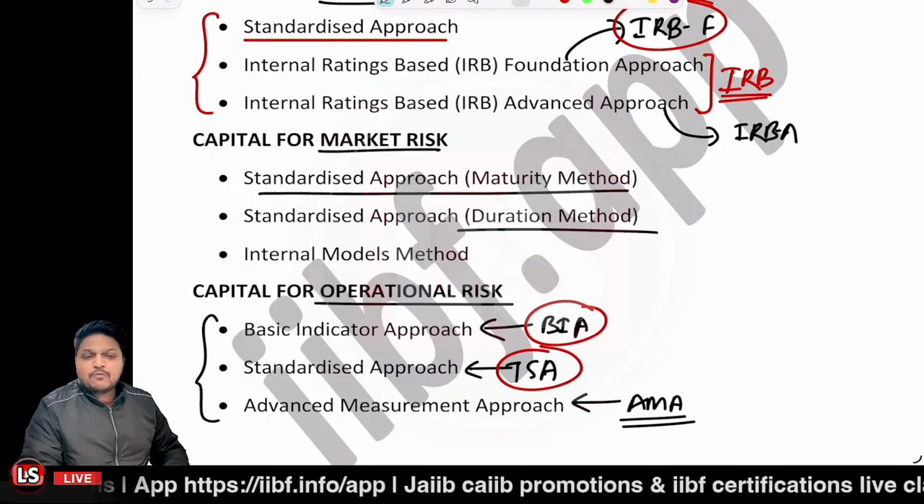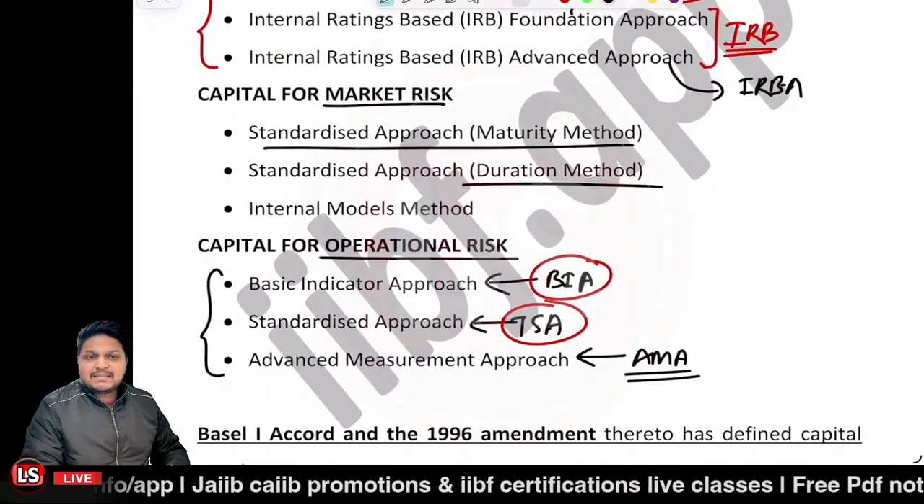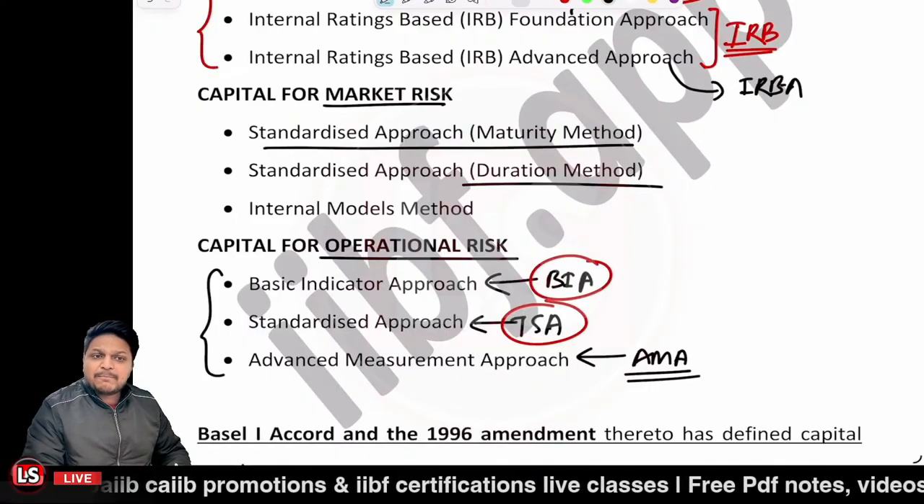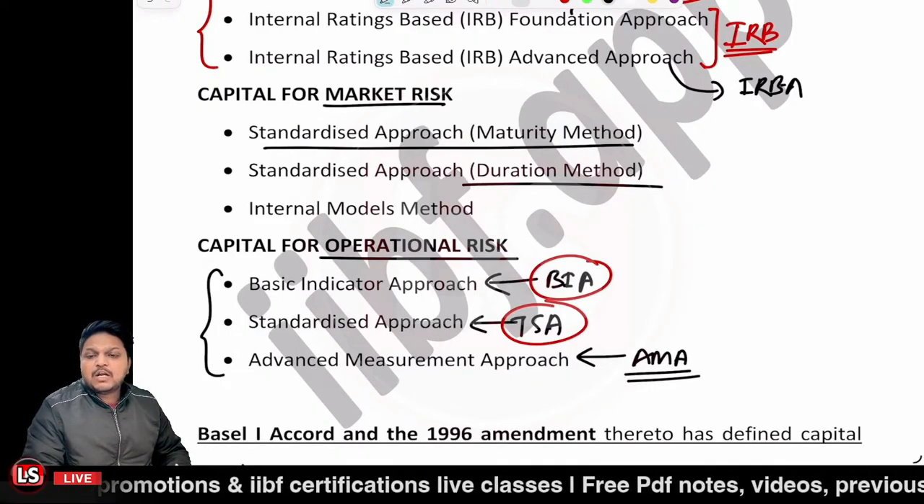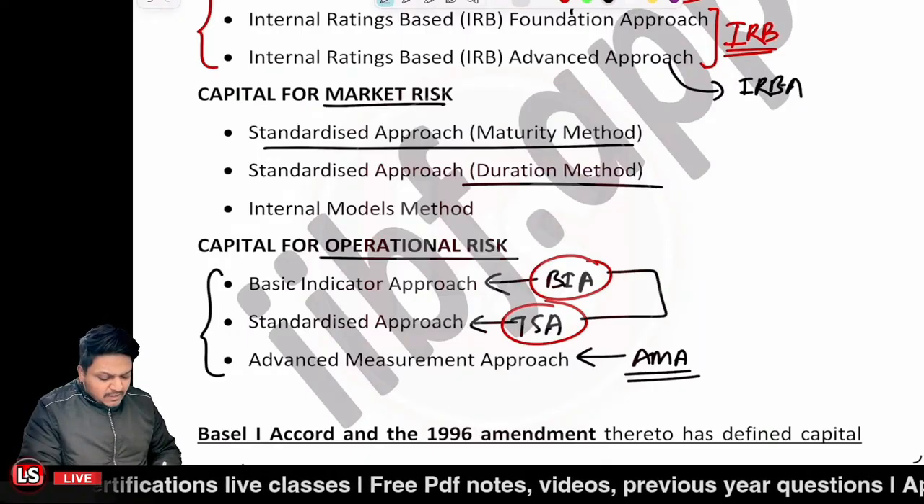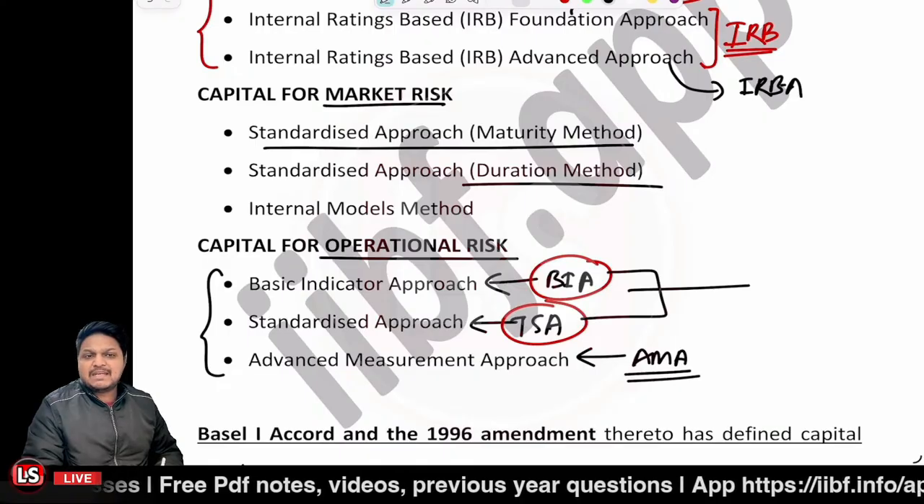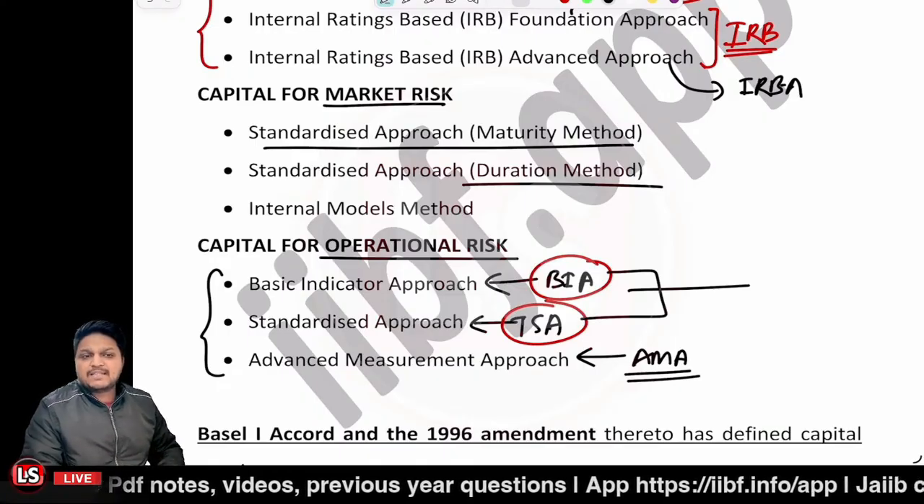And for capital that you want to maintain for operational risk, we have three approaches: basic indicator approach, standardized approach, and the AMA, that is the advanced measurement approach. In the BFM exam, you may be asked a numerical related to these two approaches, that is the basic indicator approach and the standardized approach.